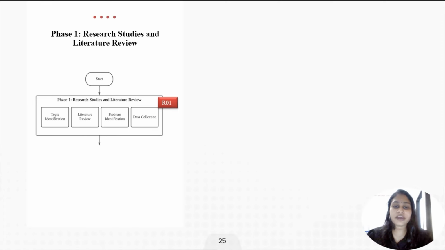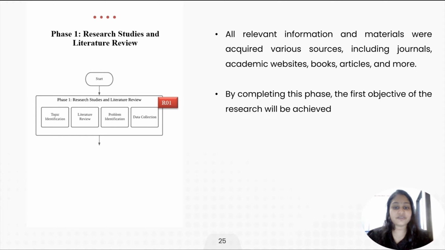Now we will look into phase 1, which is research, study and literature review. All relevant information and materials were taken from various resources such as journals, academic websites, books, articles and many more. Since it's crucial to analyze patterns and conditions and clarify the goals and objectives of the current investigation, a detailed analysis of the proposed research has been conducted. The dataset used in this research is the heart failure dataset from Kaggle. By completing this phase, the first objective of this research, which is to study heart failure and machine learning performance using the dataset on the prediction of heart failure, has been achieved.